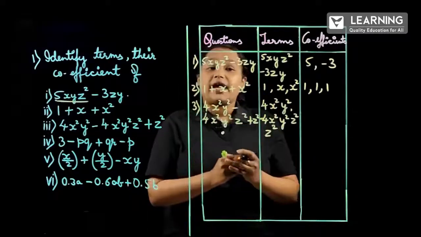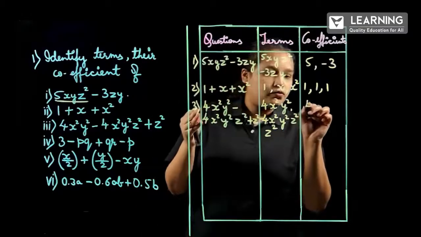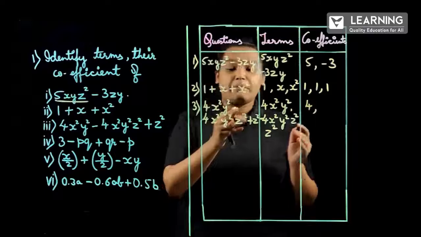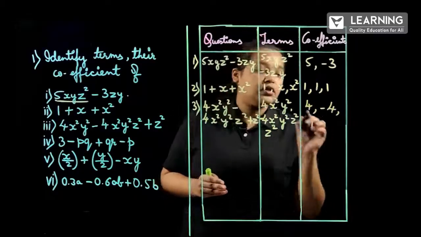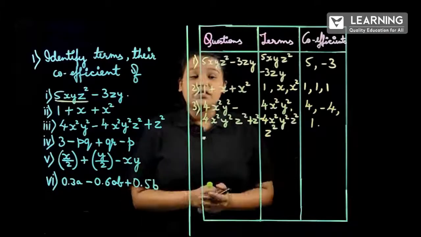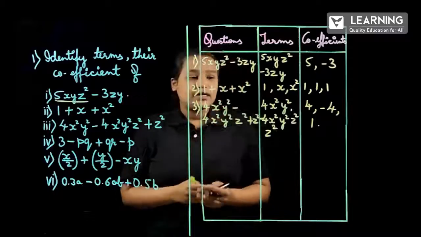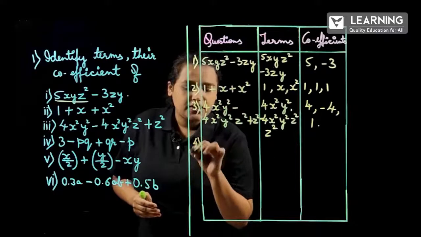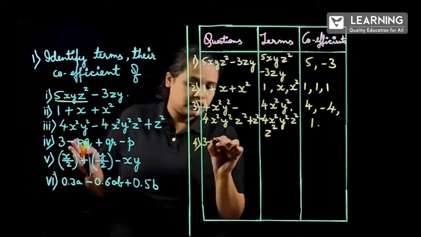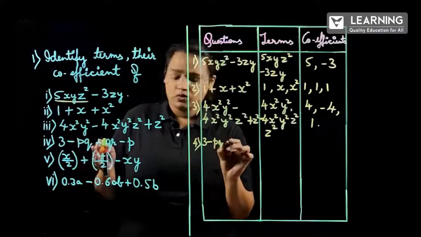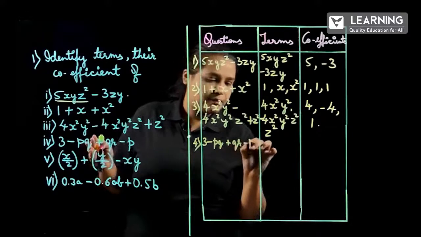And next we have to write the coefficients, that is our numericals. So 4 and next is minus 4 and then 1. Because z square is not having any coefficient, means numerical, so we'll be considering it 1, correct? And the next question, that is fourth question, 3 minus PQ plus QR minus P.